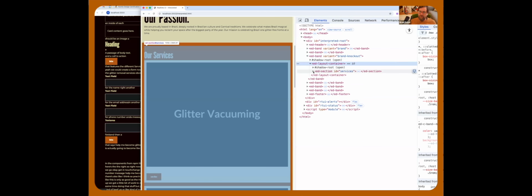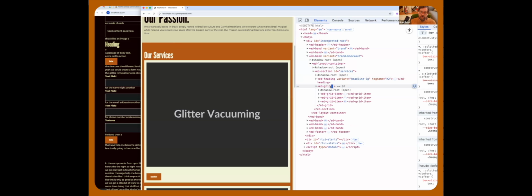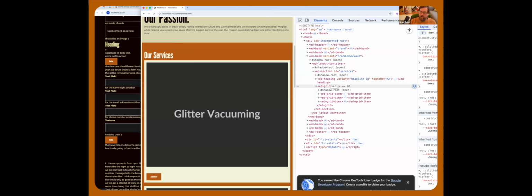Yeah, but it's not using the variant. We could fix this manually, right? So we could just come in here and I could say, variant equals three up. Variant equals three up. Boom. There we go.